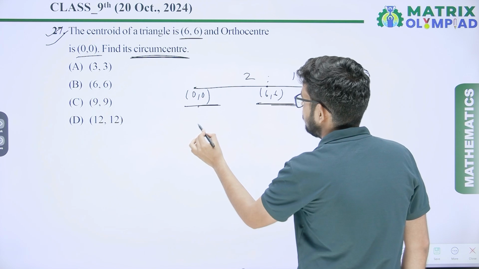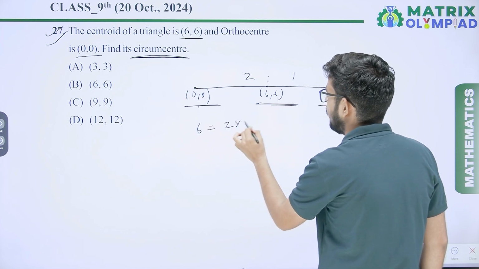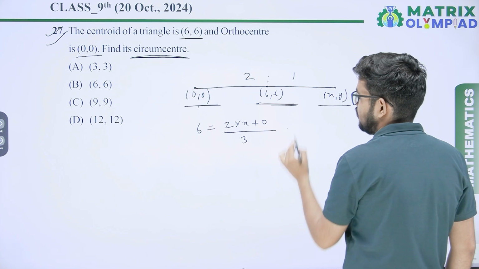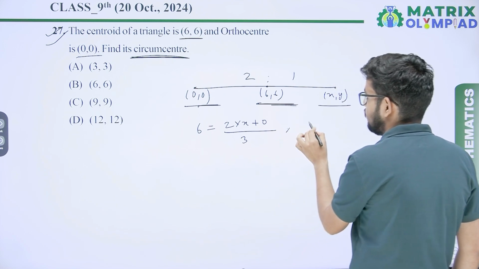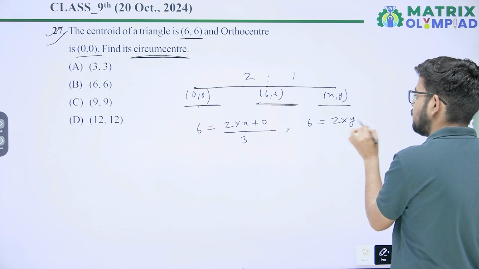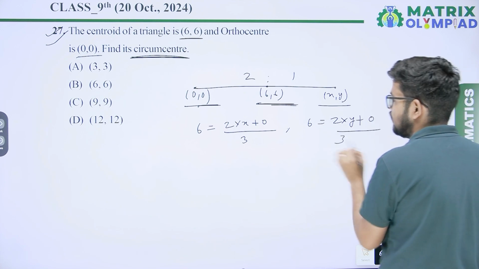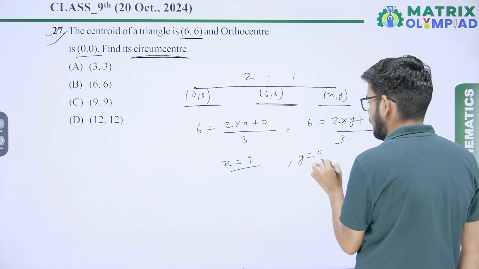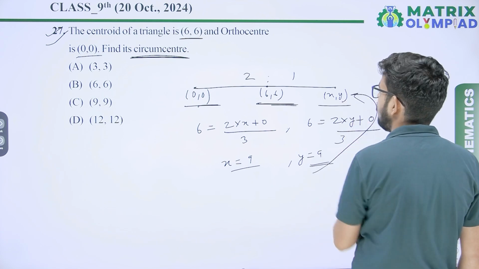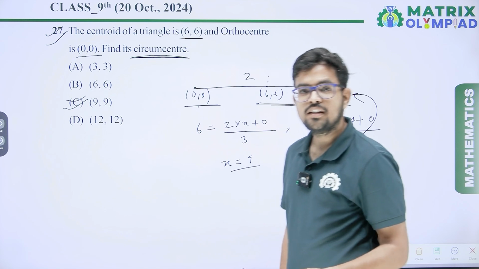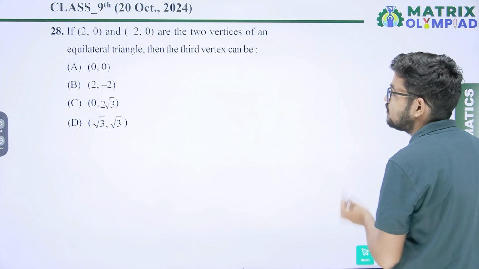It means 6 equal (2 into x plus 0) upon (2 plus 1), that is 3. And 6 equal (2 into y plus 0) upon 3. So x equal 9 and y equal 9. So the coordinates of the circumcenter is (9, 9). Option C will be the correct answer.